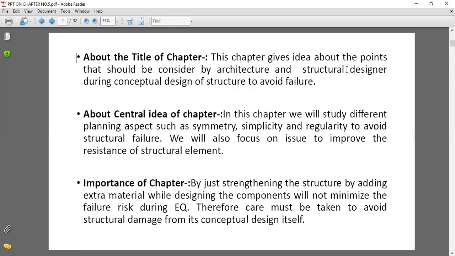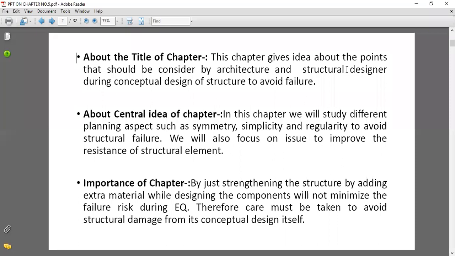Okay, the second point is about the central idea of the chapter. In this chapter, we'll study the different planning aspects such as symmetry, simplicity, regularity to avoid the structural failure. We will also focus on issues to improve the resistance of structural elements.